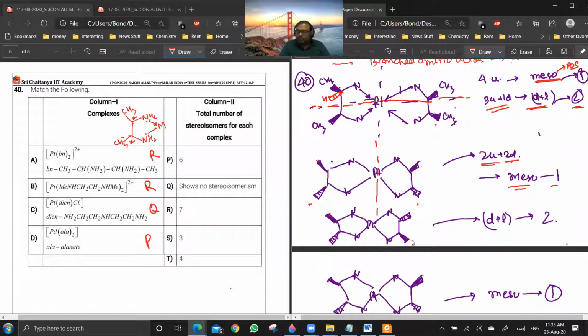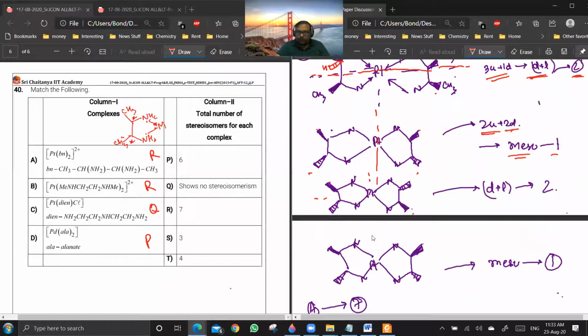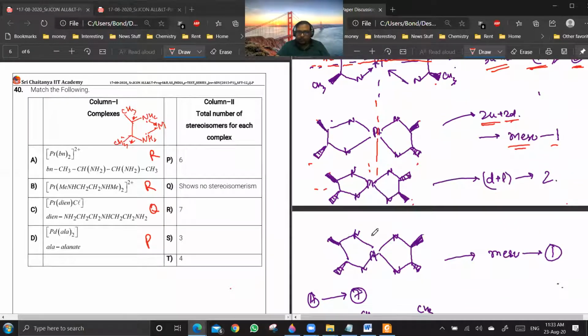The opposite ends are up and opposite ends are down. In this case, you can't have a plane of symmetry, neither this one nor this one. Are you getting my point? Yes or no? Yes, sir. Okay, so this will have D plus L 2.